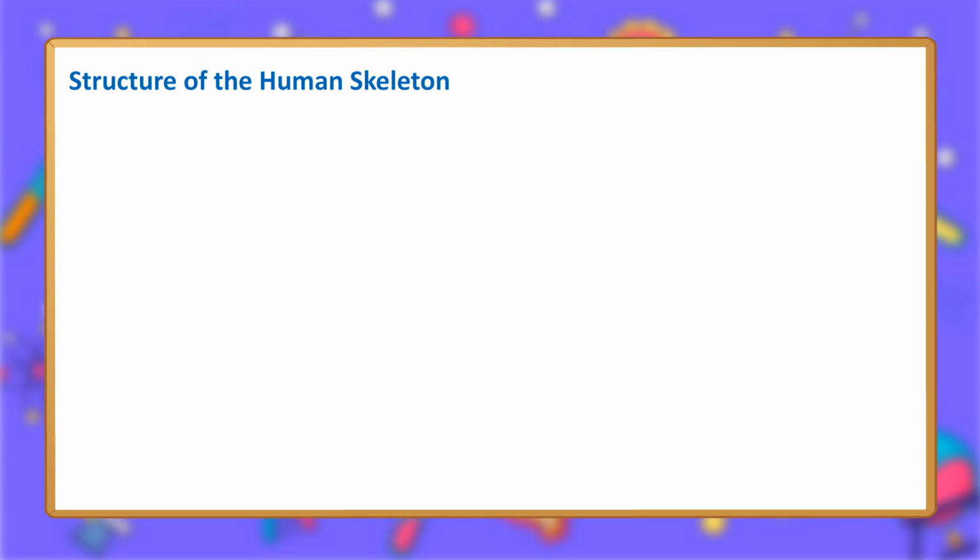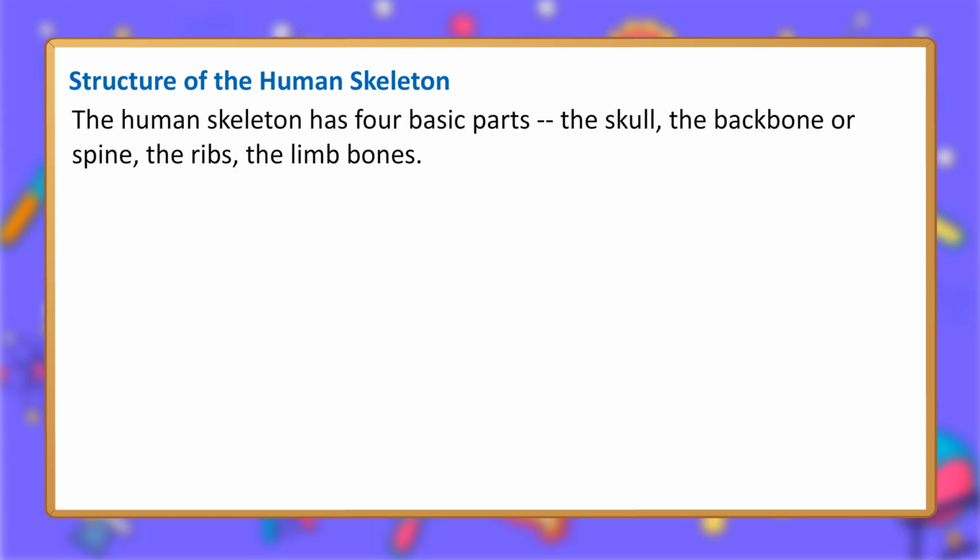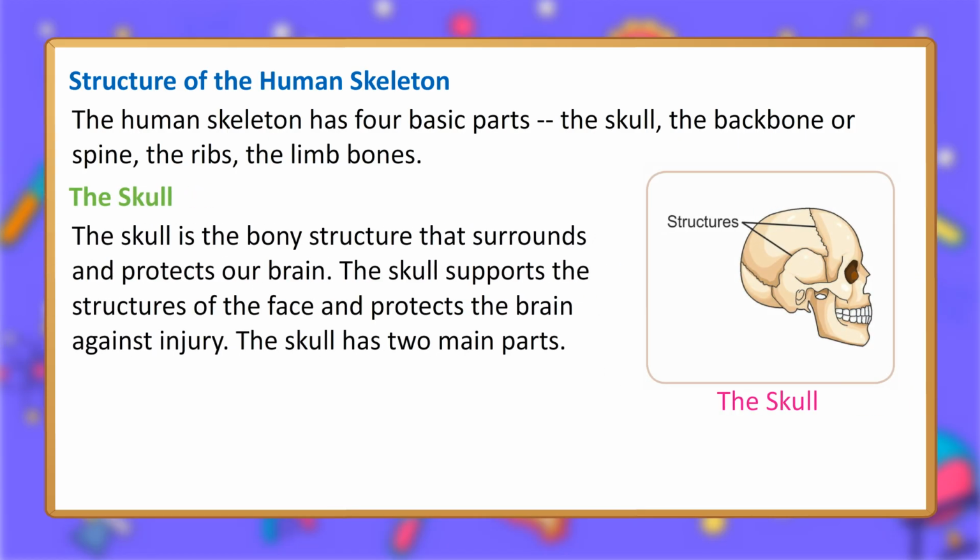Structure of the human skeleton. The human skeleton has four basic parts: the skull, the backbone or spine, the ribs, and the limb bones. The skull. The skull is the bony structure that surrounds and protects our brain. The skull supports the structures of the face and protects the brain against injury.